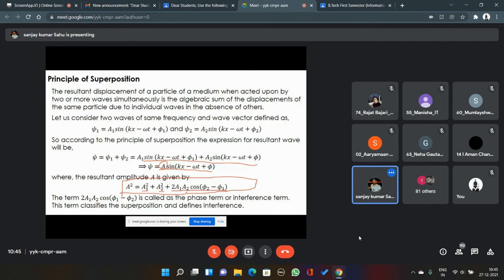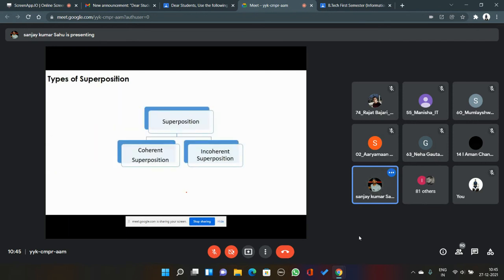Now, these superpositions are of two types: coherent superposition and incoherent superposition. Mind it, for coherent superposition, the first condition is that the frequencies and wave numbers of the component waves must be equal.